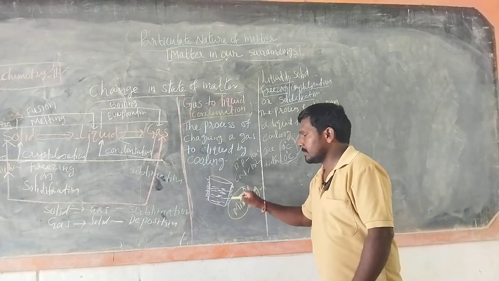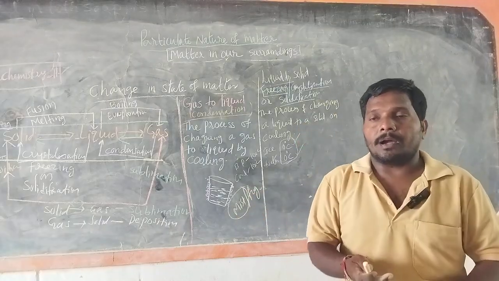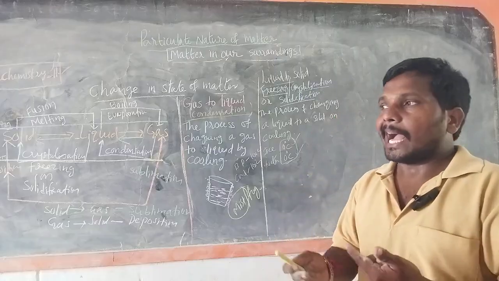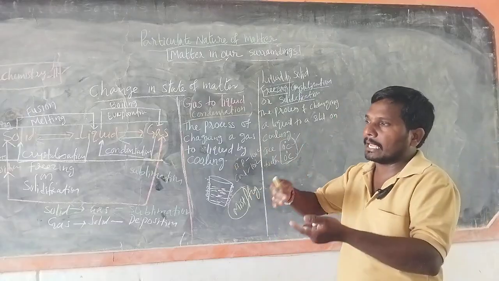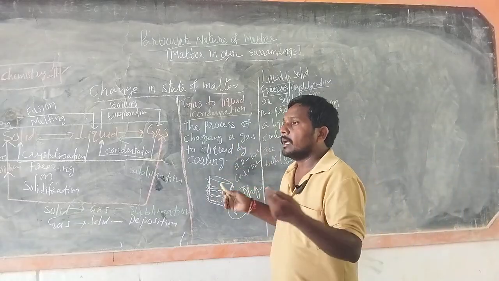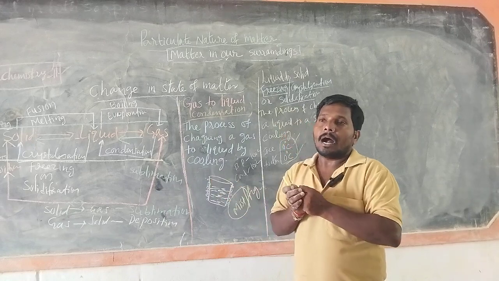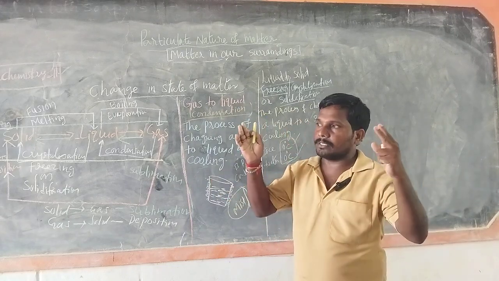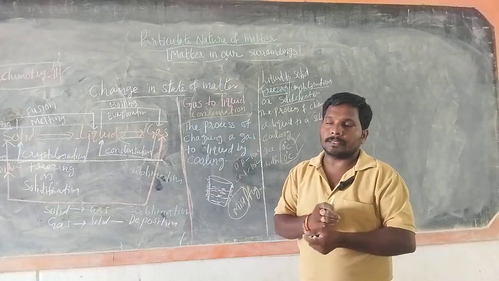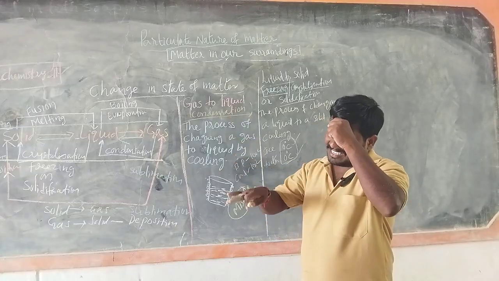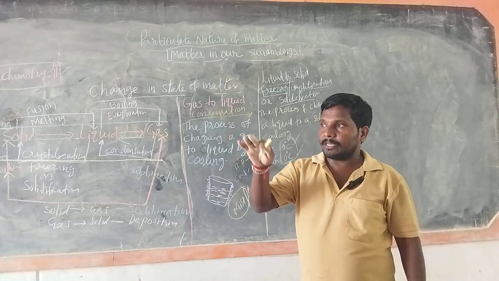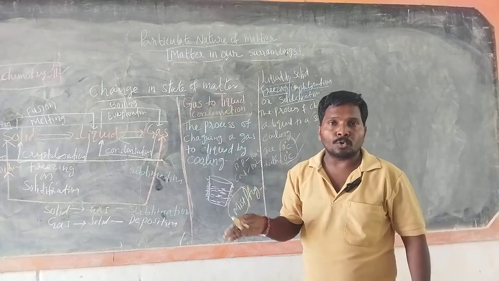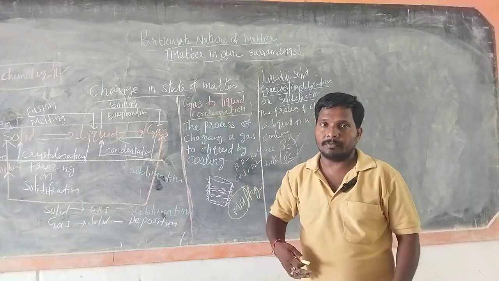So mist is nothing but a combination of water vapor as well as some dust and other gases and particles. They combine together and form a white layer, white substances formed on the roads, fields, whatever.